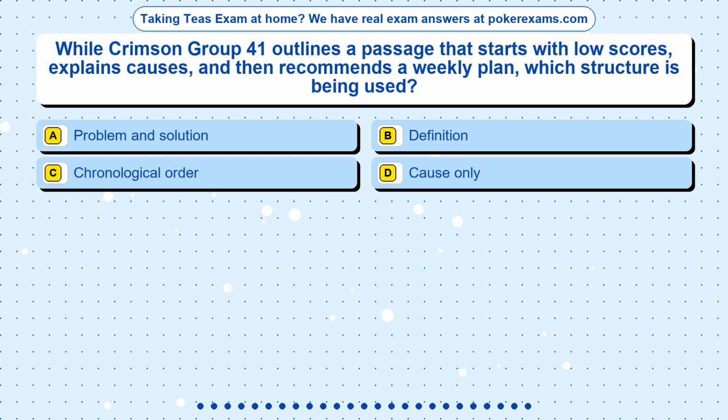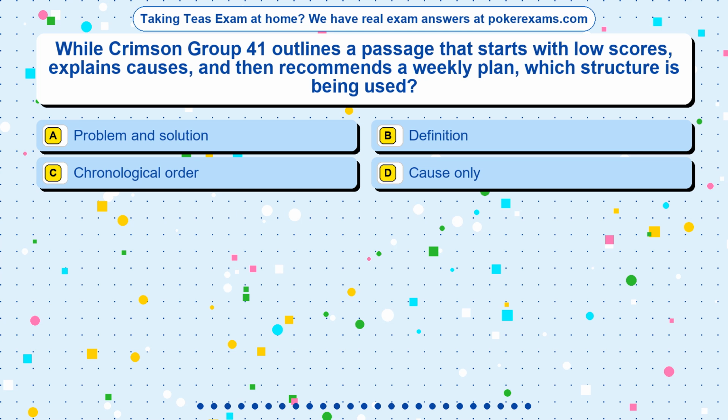Question 4. While Crimson Group 41 outlines a passage that starts with low scores, explains causes, and then recommends a weekly plan, which structure is being used? Option A. Problem and solution. Option B. Definition. Option C. Chronological order. Option D. Cause only.